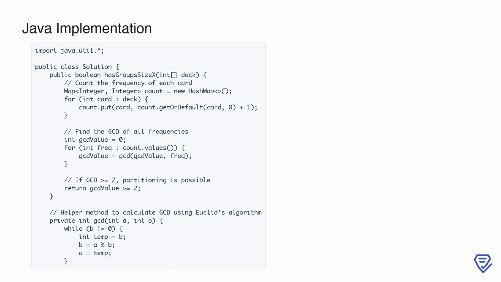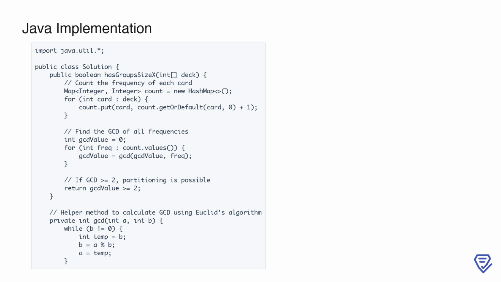First, we use a hash map to count the frequency of each card. By iterating through the array, we update the map with the count of each card using getOrDefault, a convenient method to handle default values. Next, we need to determine the greatest common divisor, or GCD, of all these frequencies. To do that, we initialize a variable gcdValue to 0 and update it iteratively for each frequency in the map. This ensures that we calculate the GCD of all card frequencies in the deck.